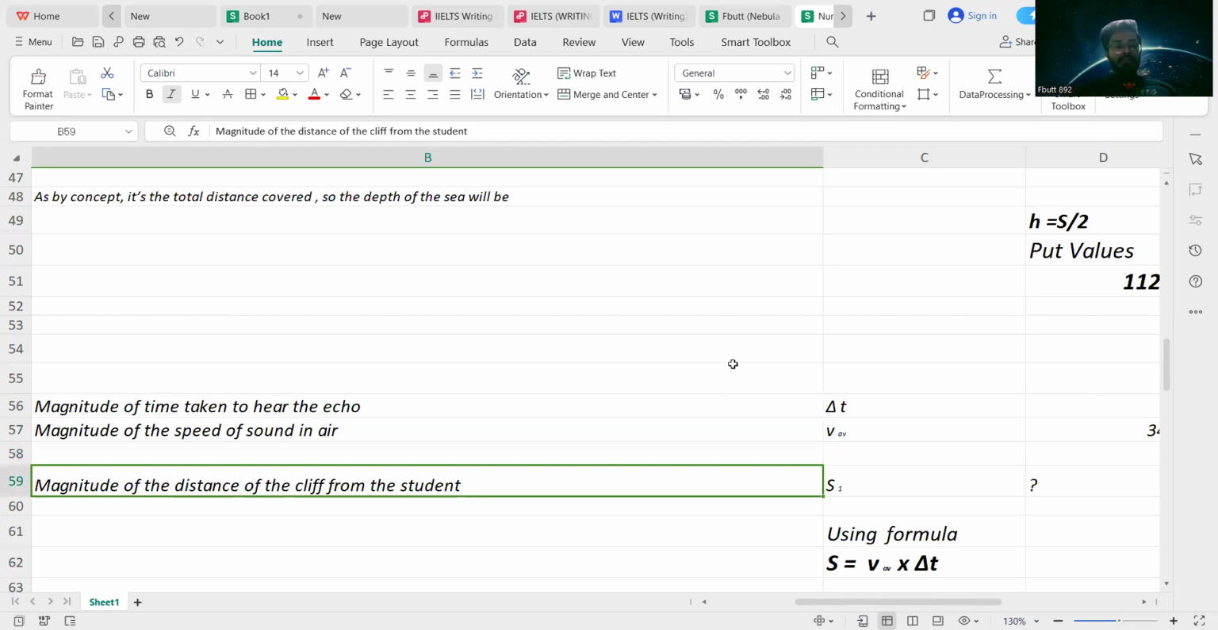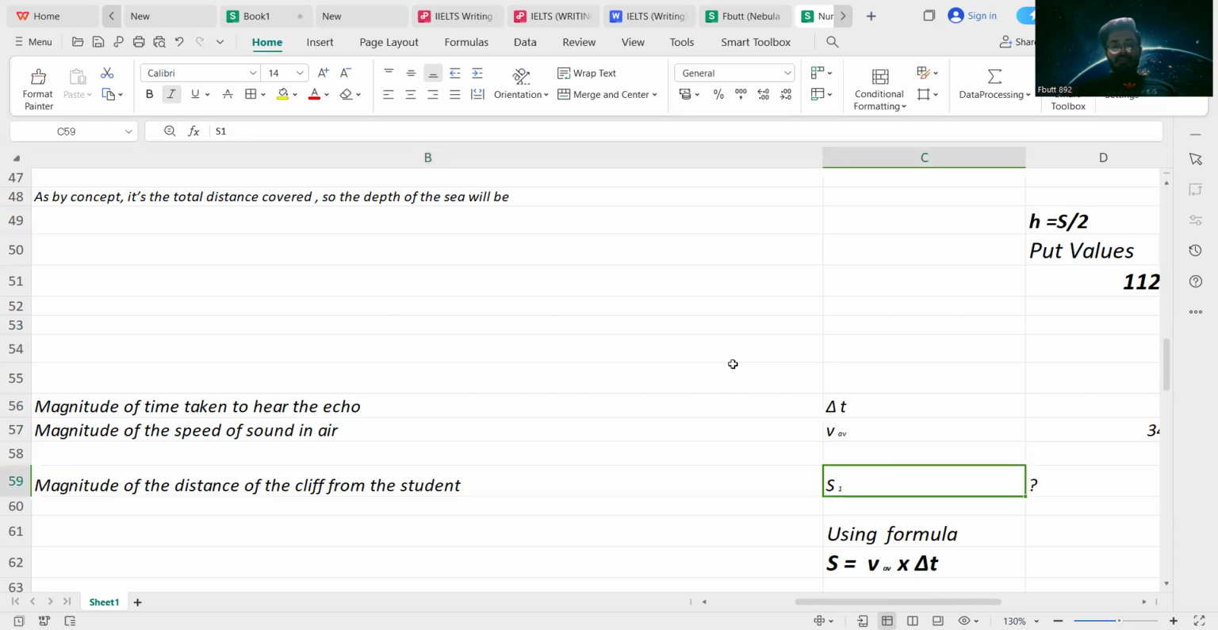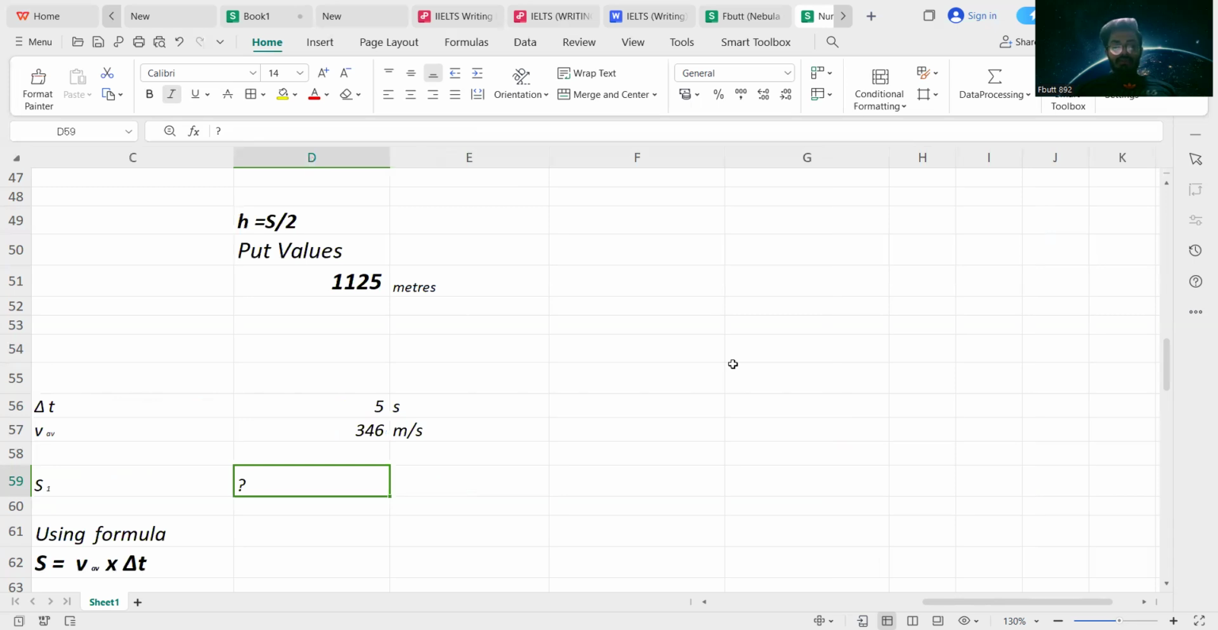So the magnitude of the distance of the cliff from the student is equivalent to S1. I have taken the symbol S1 to represent the distance covered by the sound waves during the first half of the cycle, or the first half of the journey. So that is S1, which we have to find.